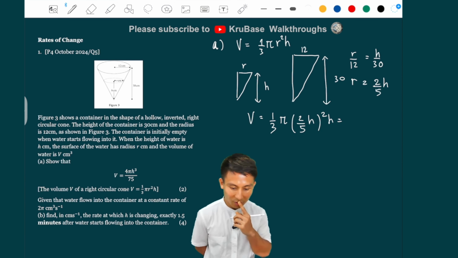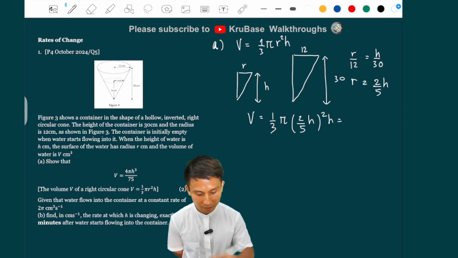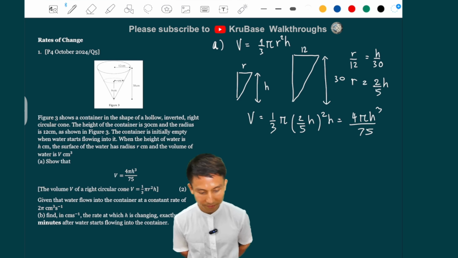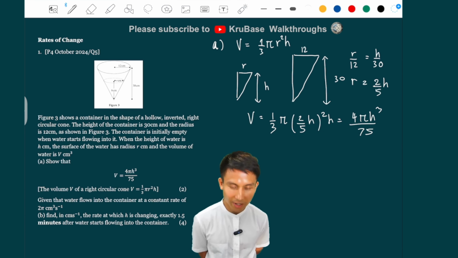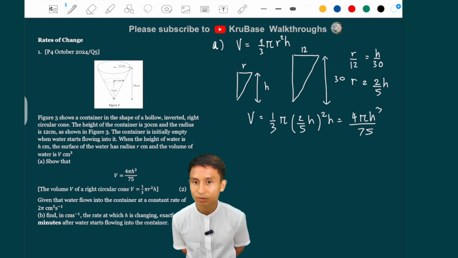So inside there would be 4 over 25. So that, yeah, so it's 4 over 75 pi r cubed. Okay, pi h cubed, sorry. And there you go, as required.